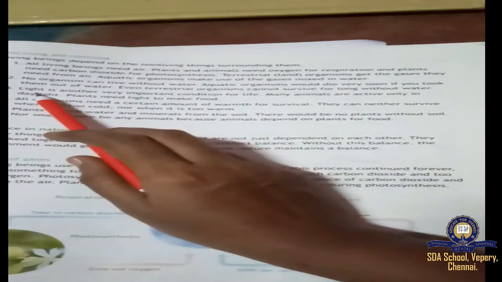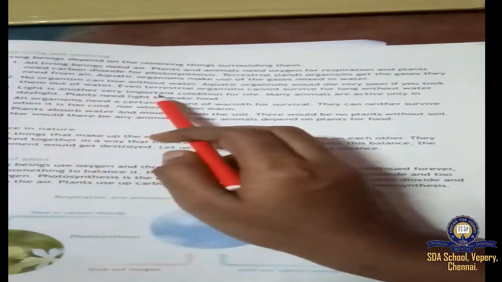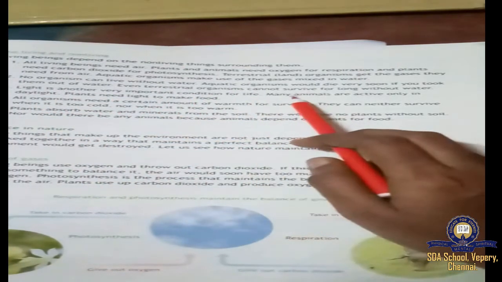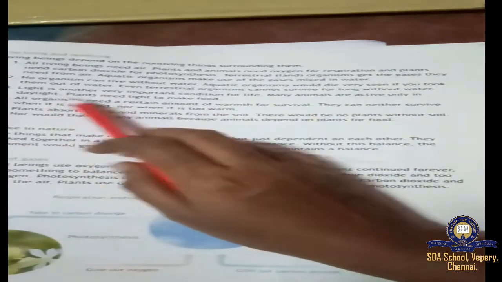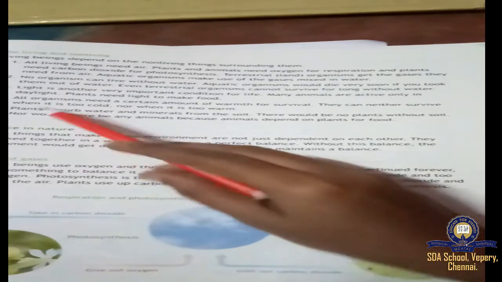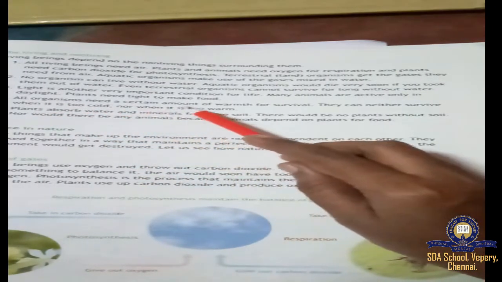Then point 3, light is another very important condition for life. Many animals are active only in daylight. Plants need light to make food. Light plays a very vital role in our life, right? Even for animals, many animals are very active in the daytime. Even plants need light. How do the plants get light? From the sun.